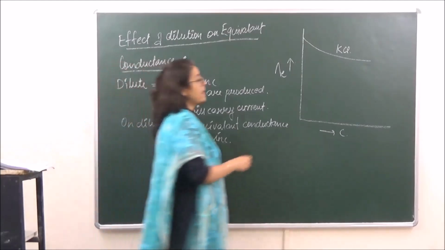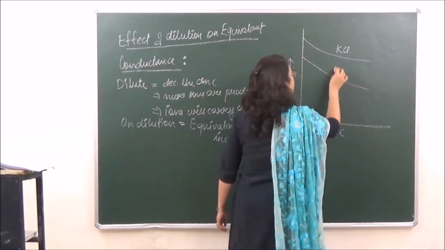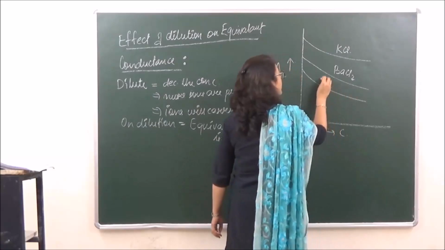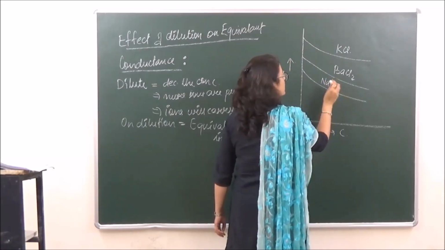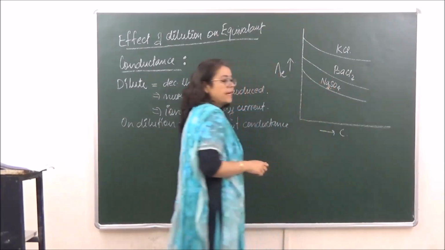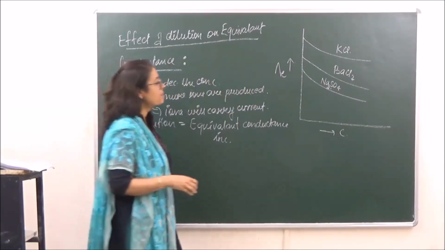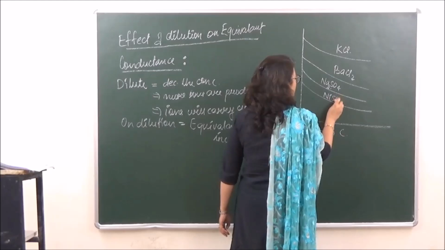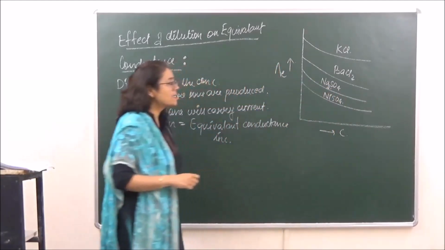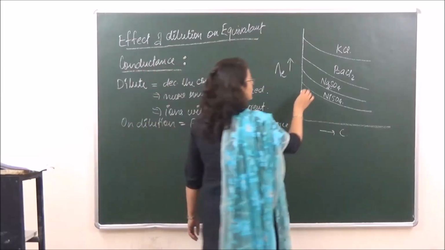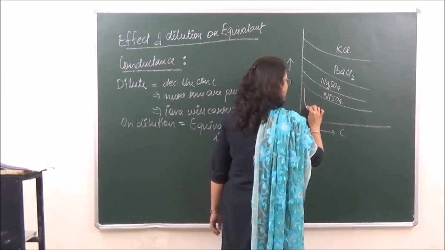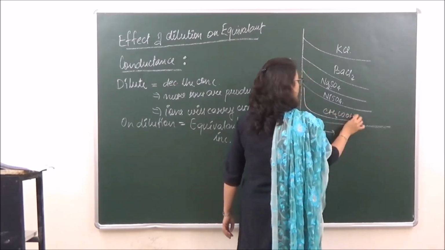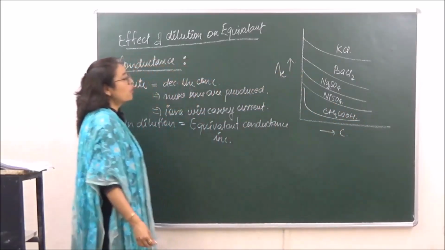In a similar manner we have barium chloride, and we have sodium sulfate. Then we can draw a graph for nickel sulfate, and lastly for acetic acid. So acetic acid gives us a very different graph than the rest of the graphs which we have plotted. Now from the graph, what all can be seen?